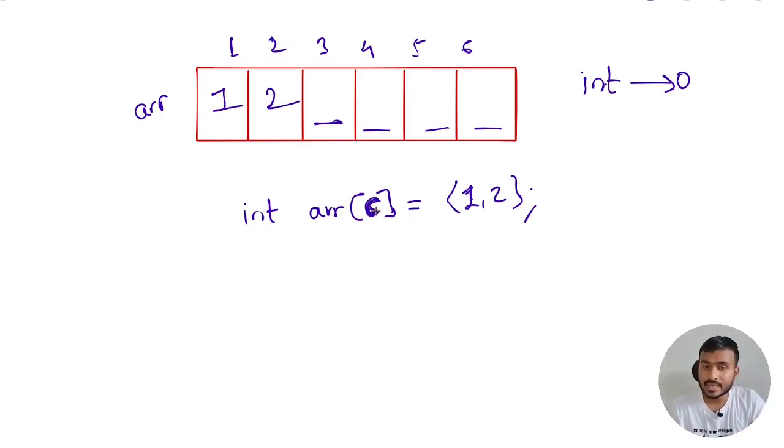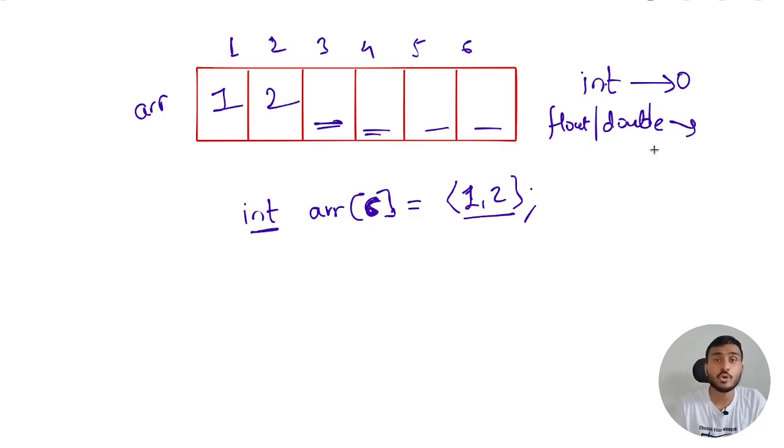If your size is greater than the elements present in the initializer list, then for the rest of the elements, C++ is going to initialize them with 0 if your array is of integer type. If your array is of float or double type, then C++ is going to initialize the rest of the elements with 0.0.